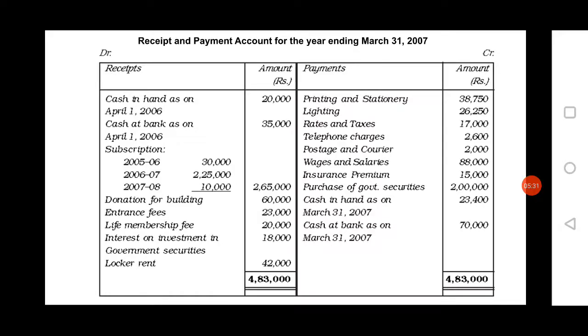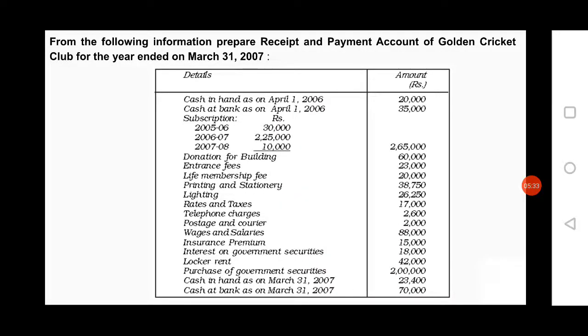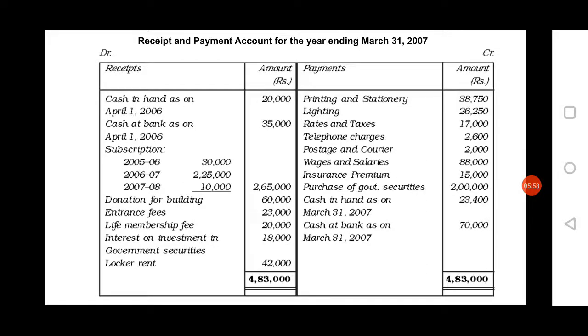Next, last they have given cash in hand as on March 31st 2007, that amounts to 23,400. Next, cash at bank as on March 31st 2007, that is 70,000. Here in this problem they have given closing cash in hand and closing cash at bank. Therefore, always you have to record closing balances, which side? Credit side of the receipt and payment account. Credit side means payment side.